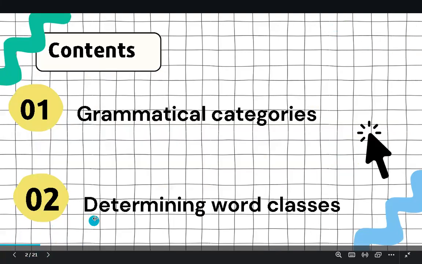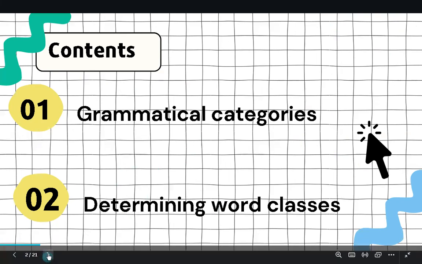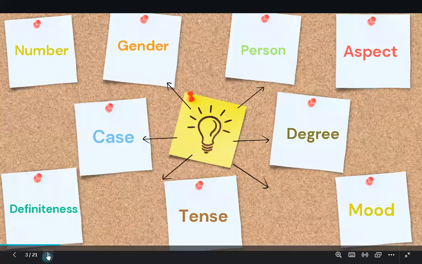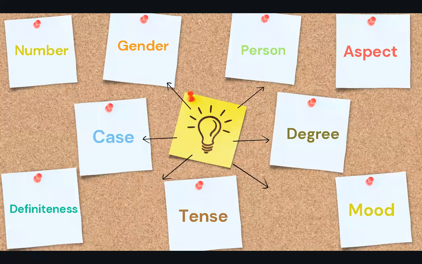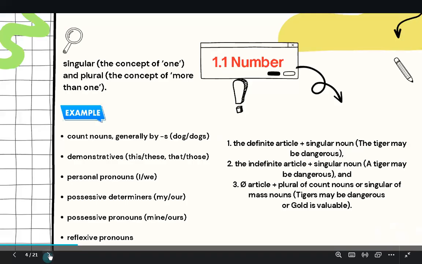And here is my content. Firstly, I'm going to talk about grammatical categories and the subparts of grammatical categories, and then determining word classes, and also we are going to examine the subparts of determining word classes. Here are the subparts of grammatical categories. Firstly, we are going to examine number and then gender, person, aspect, case, degree, definiteness, tense, and mood. Let's investigate all of them deeply.